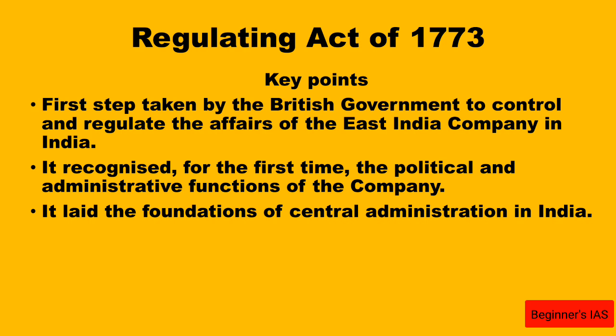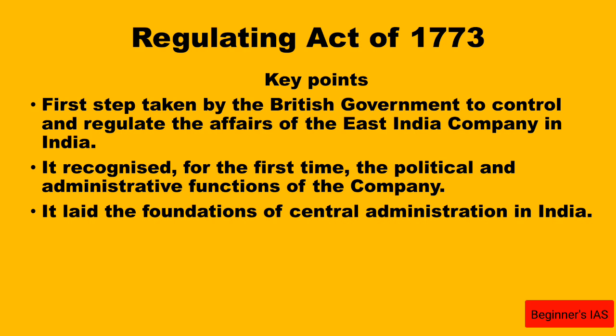This Regulating Act of 1773 has very key important points. Let us see them one by one. It was the first step taken by the British government to control and regulate the affairs of the East India Company in India. It recognized for the first time the political and administrative functions of the company, and for the first time it laid down the foundation of central administration in India. This is an important point related to the prelims.